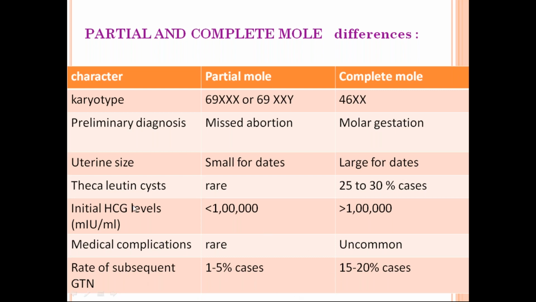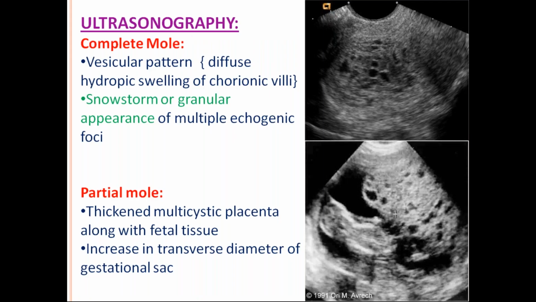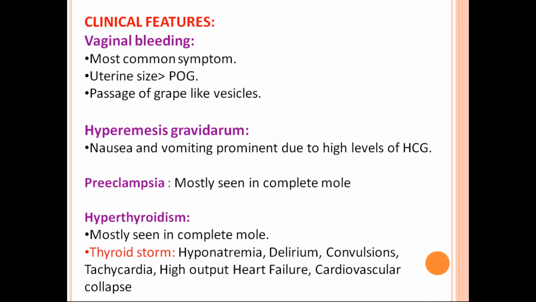So what is the treatment of a mole? You just do a suction curettage. So when you do a suction curettage, about 15 to 20% of these cases will go into a persistent GTN, that is gestational trophoblastic neoplasia. There is residual tissue or recurrence of the disease. But if you do a curettage in case of a partial mole, only 1 to 5% of the cases will go into a persistent gestational trophoblastic disease, right?